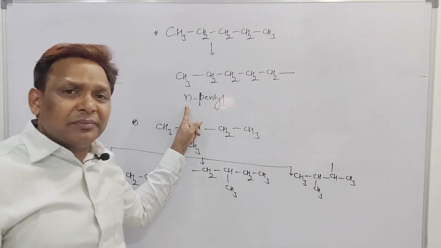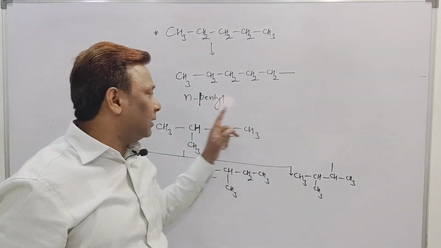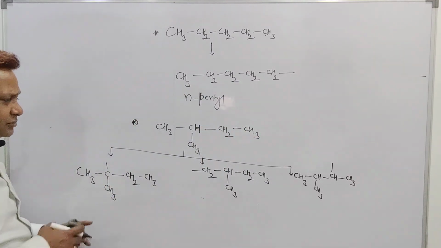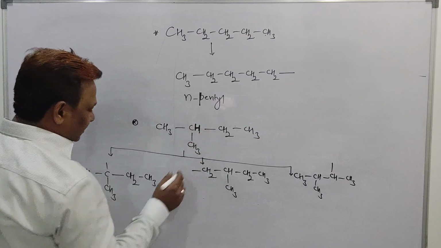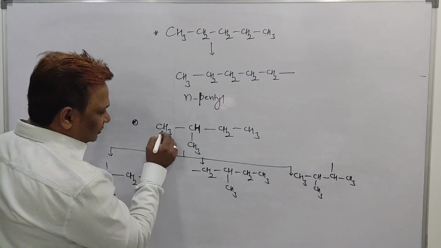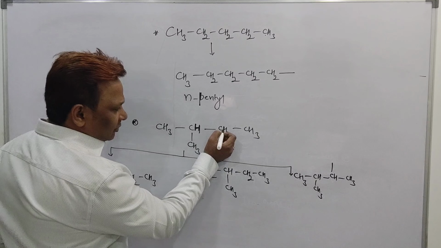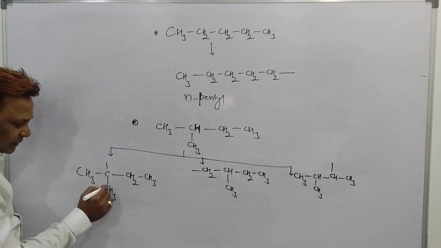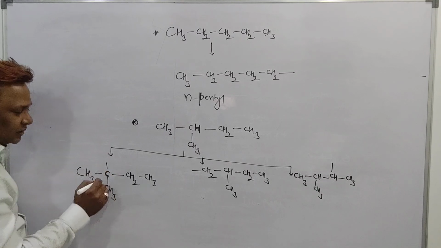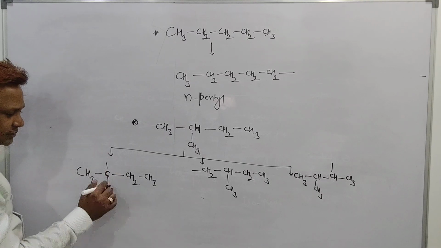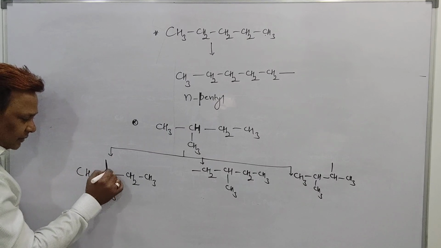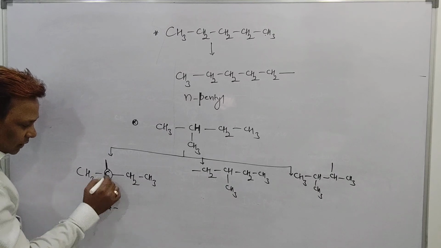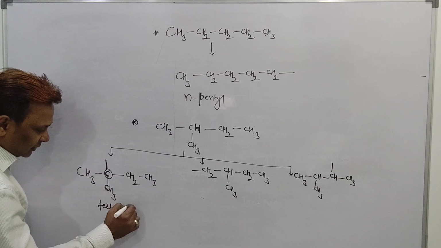So why are we using the term N, beta? If the carbon atoms are in a straight chain, then it is called N. Total number of carbons 5 is called pentyl, N-pentyl. In this one I am taking out hydrogen from this carbon, so I got this here. Here I am taking hydrogen from this carbon, I got this here. If we take hydrogen from here, I got this here. See beta, in this case, it is the last but one carbon having CH3, but it must have an H group here. So H is not there. This is not the iso. But it is a free bonded carbon attached with the remaining 3 carbons. This is called tertiary. Total number of carbons 5 is called pentyl.